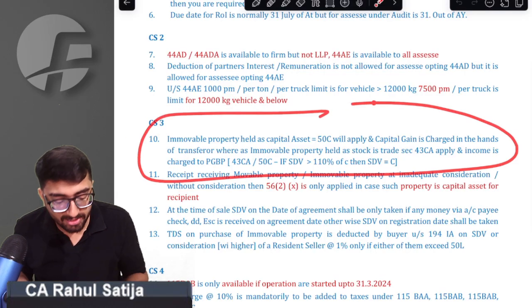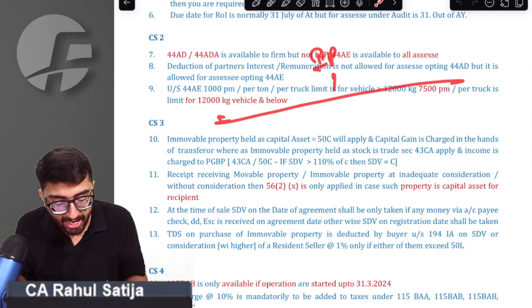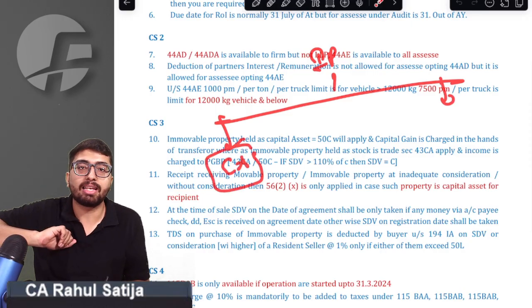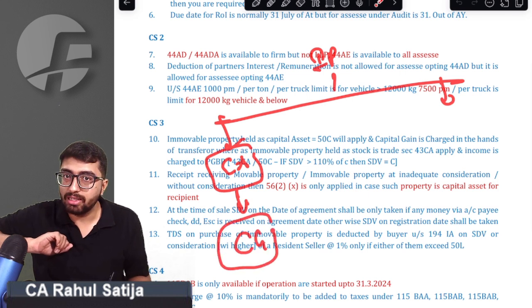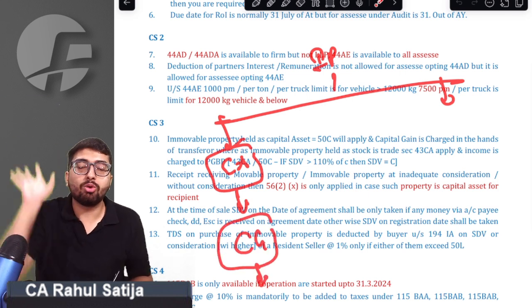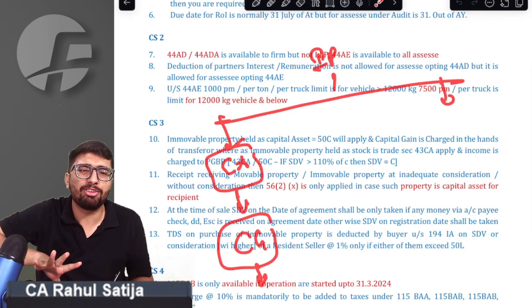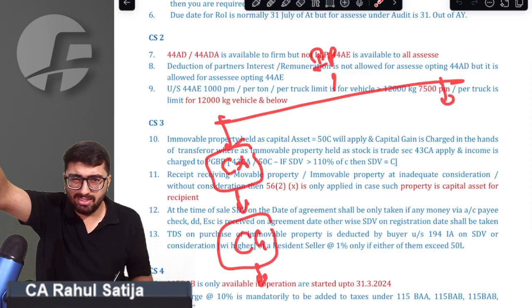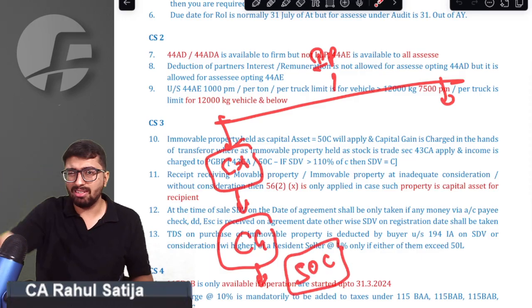Whenever you have any immovable property held as a capital asset, then whatever profit I will be having will be charged to capital gains. If I am selling it at a low consideration, for example, if the property's stamp duty value is 1 crore and I am selling it for 50 lakh rupees, then the stamp duty value is considered as the full value of consideration. In that case, section 50C applies.